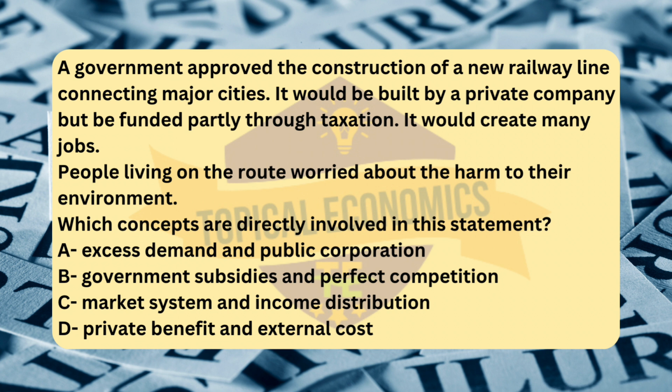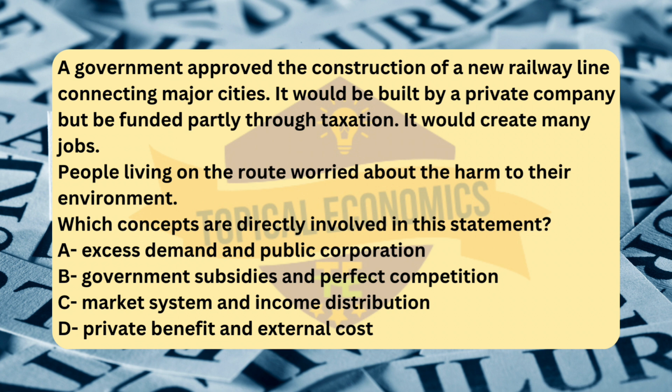Next, option B, government subsidies and perfect competition. While government subsidies are mentioned, the funding of the railway partly through taxation, this option doesn't fully capture the core issue of the environmental harm, which is the external cost. Perfect competition is unrelated to this scenario, as we're dealing with a monopoly or a market with limited competition in the context of infrastructure projects like railways.